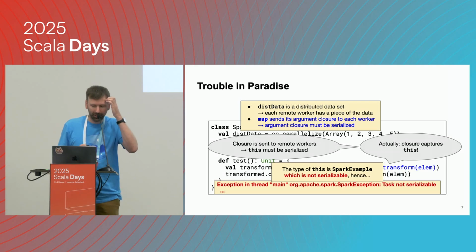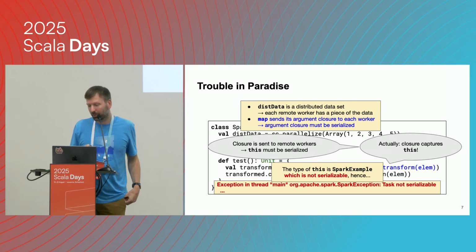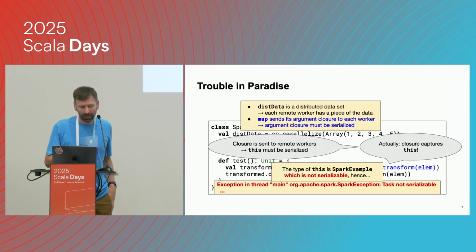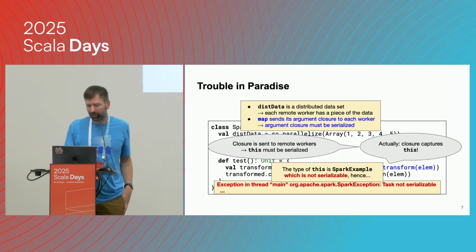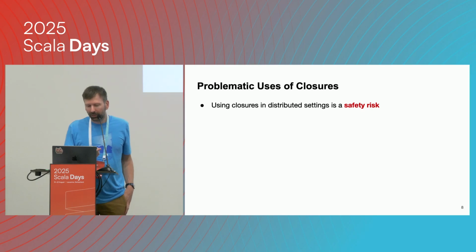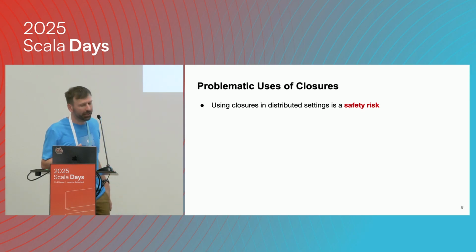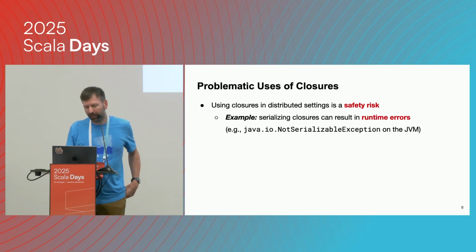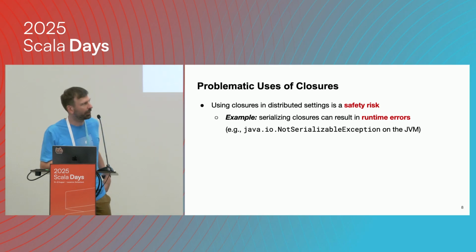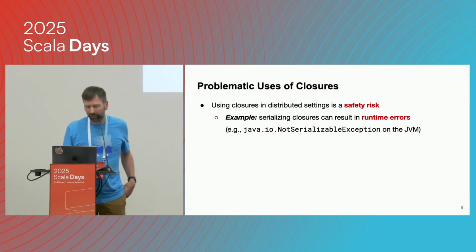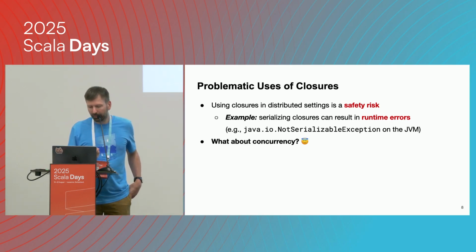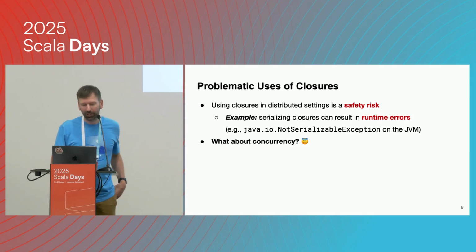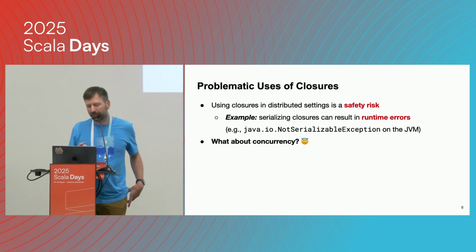And this is not an uncommon problem. If you go through some Spark mailing lists, you see that this is actually not that uncommon. So just to summarize, if we use closures in distributed settings, it can be a safety risk, and lead to runtime errors, in this case, serialization exceptions. And now what about concurrency? Concurrency is kind of notorious for making our life harder.